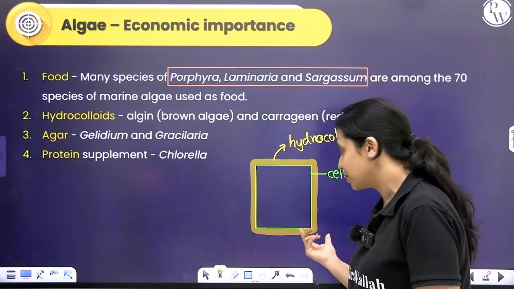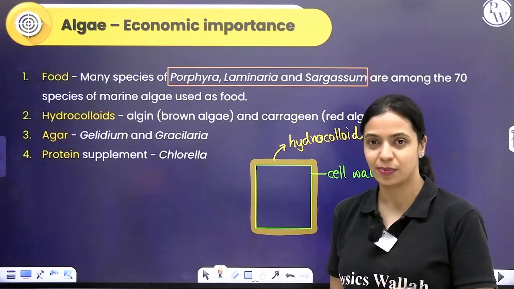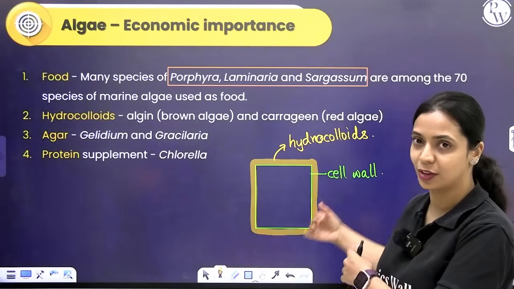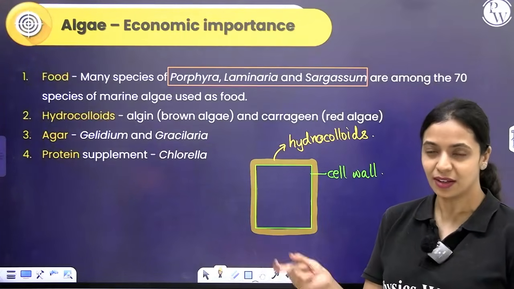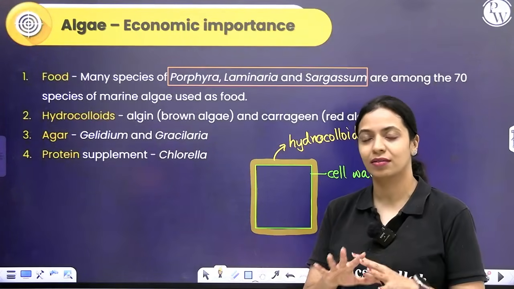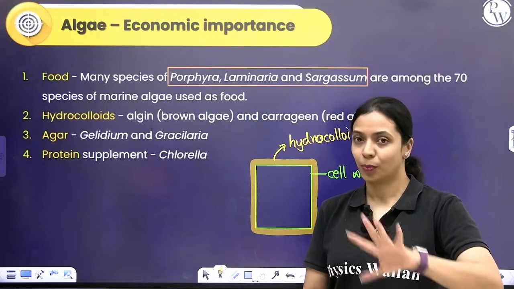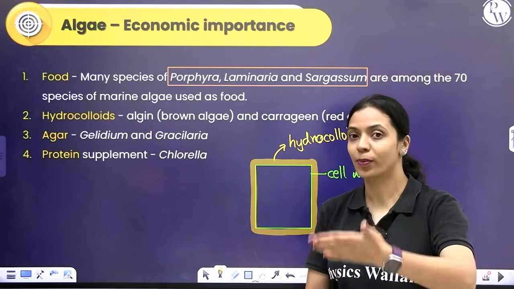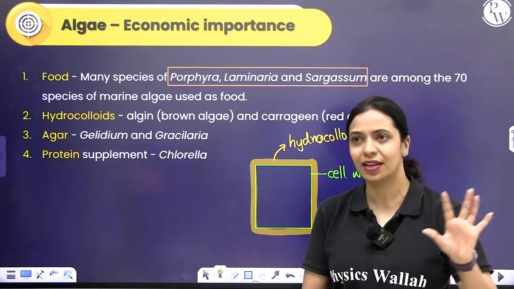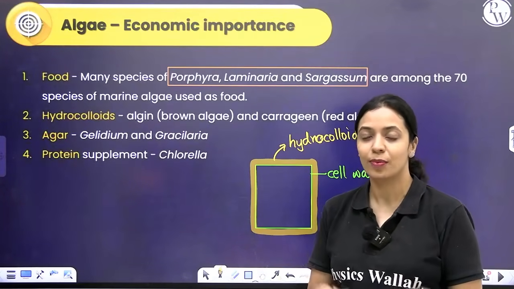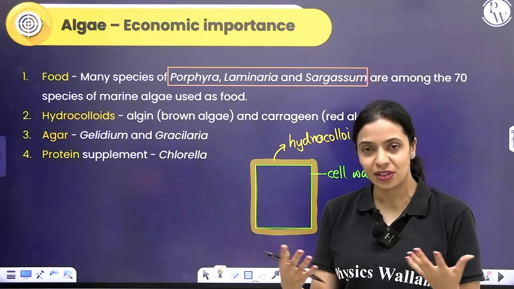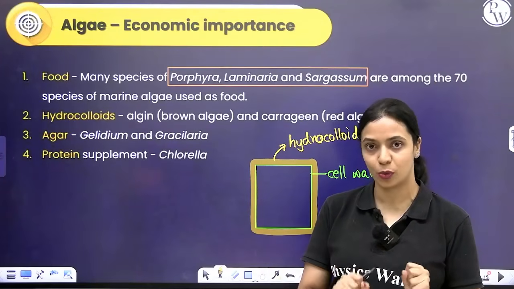And another thing is, if that happens and next time there's another wave, it's possible that this is picked and drawn into water. Until that brief period, these hydrocolloids will help in preventing desiccation in algae. Another thing is, these are plants, they require minerals. If you talk about higher plants like angiosperms, they generally absorb water and minerals from the soil. But these are not attached to the soil. Whatever minerals and nutrients they need, they will absorb it from the water itself.